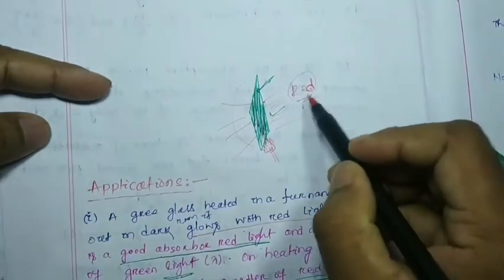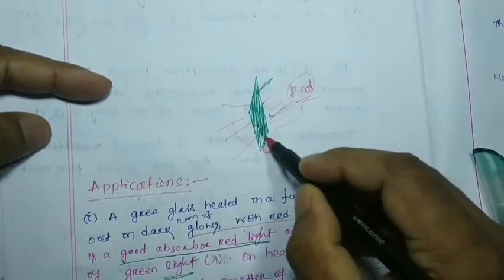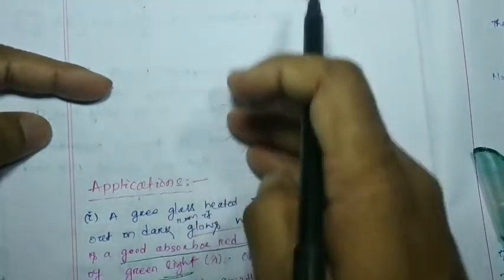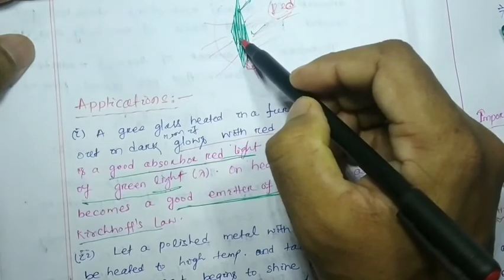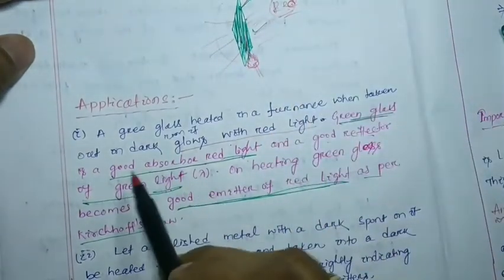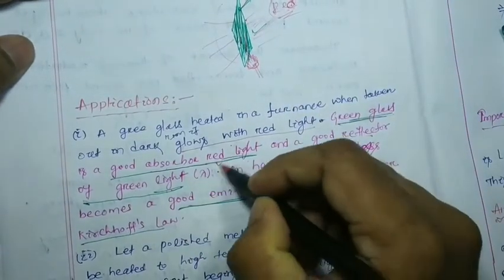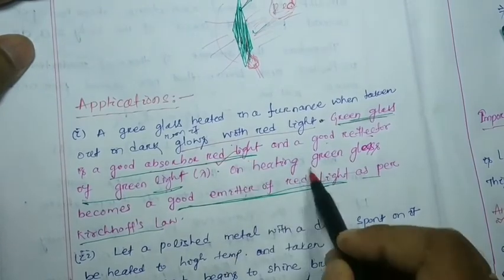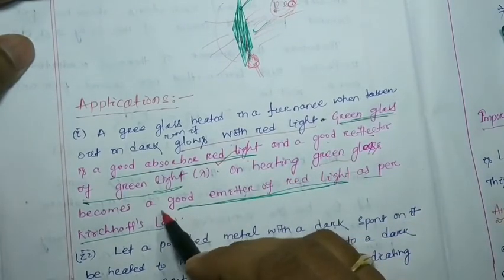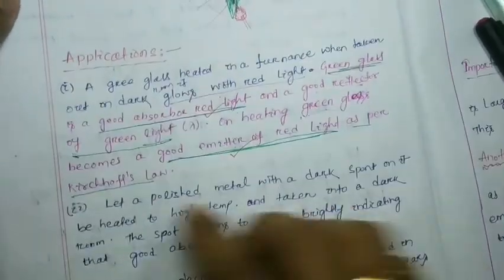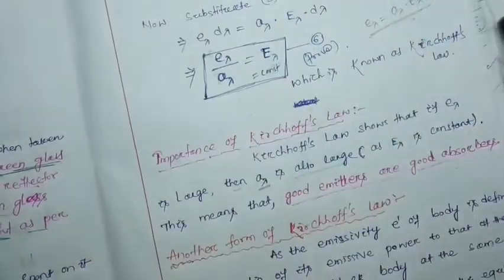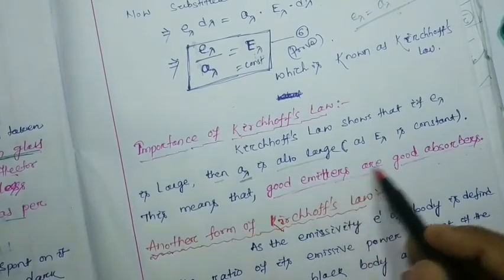So the red light that has been absorbed, with heating, is emitted by the green glass. On heating, green glass becomes a good emitter of red light as per Kirchhoff's law. That is, good emitters are good absorbers.